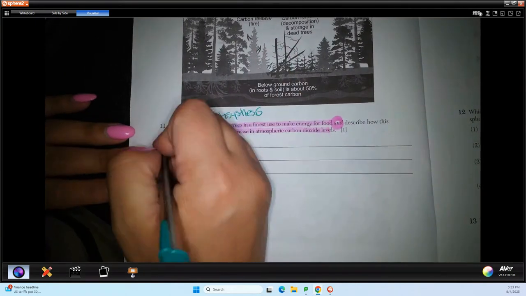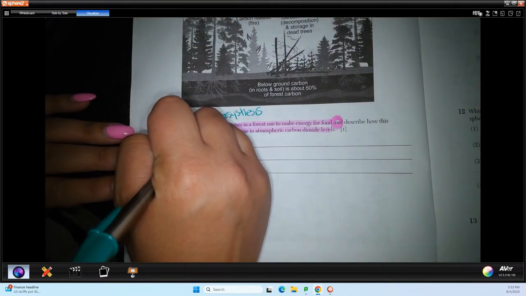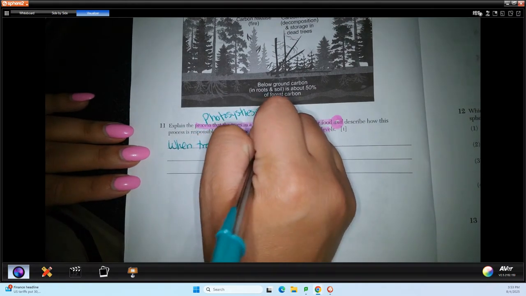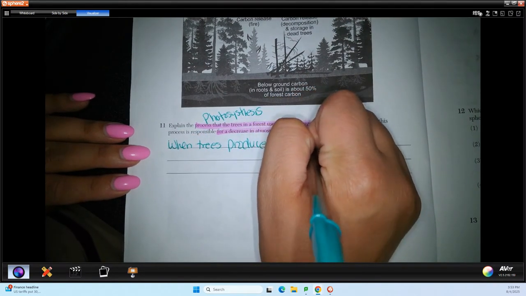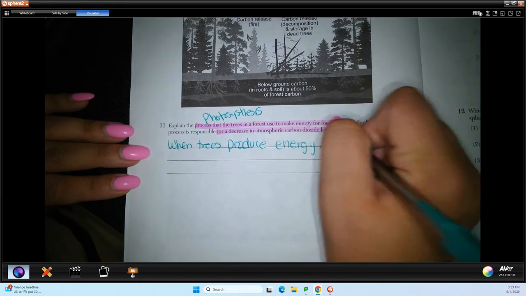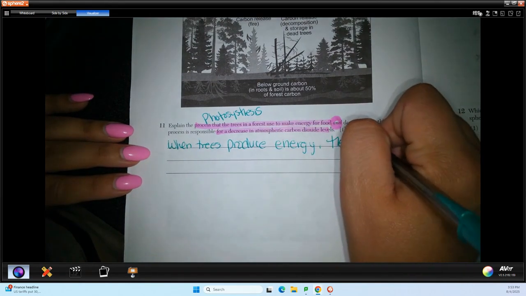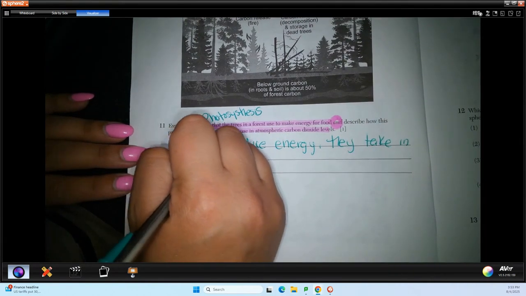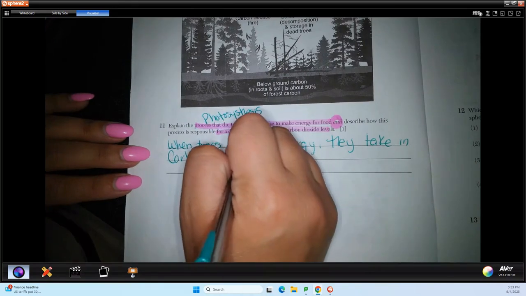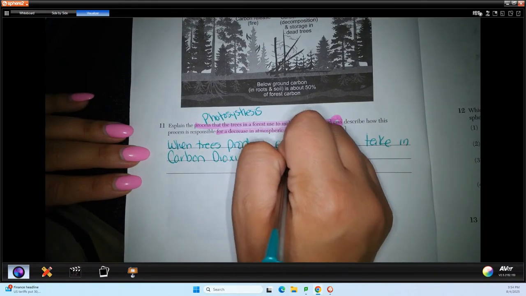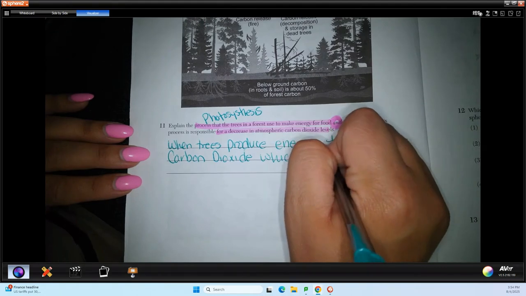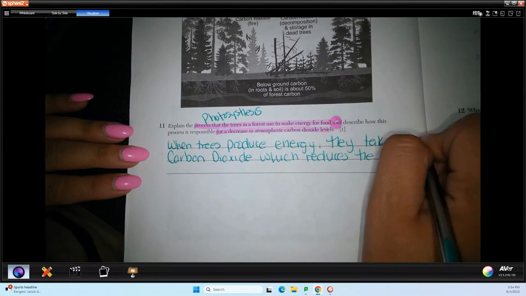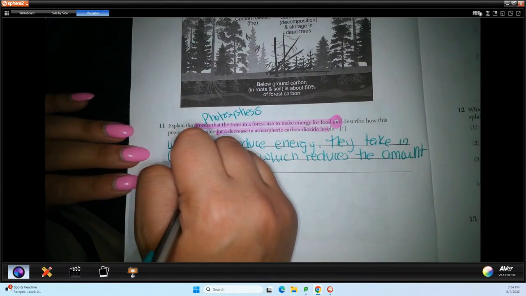So we could say something like, when trees produce energy, they take in carbon dioxide, which reduces the amount in the atmosphere.